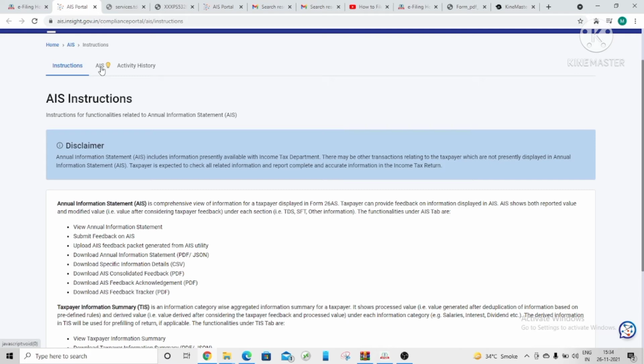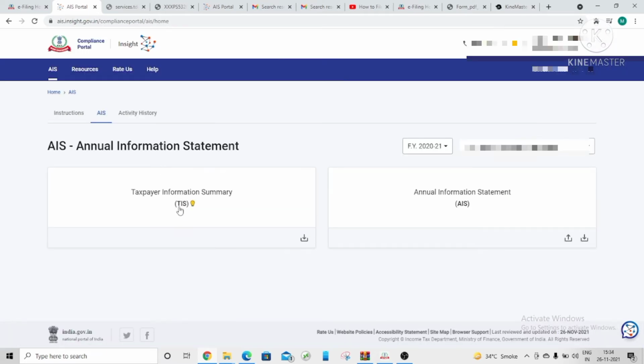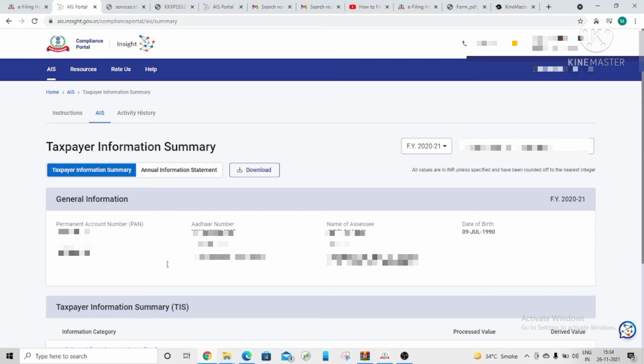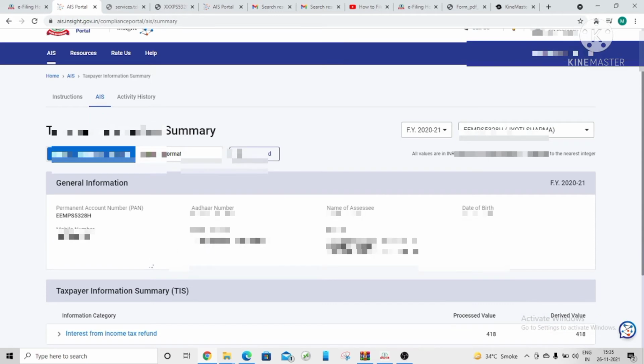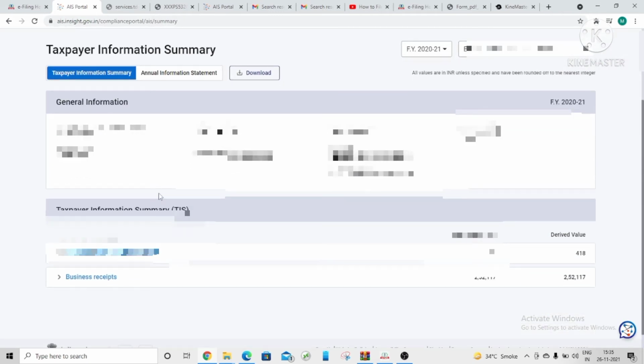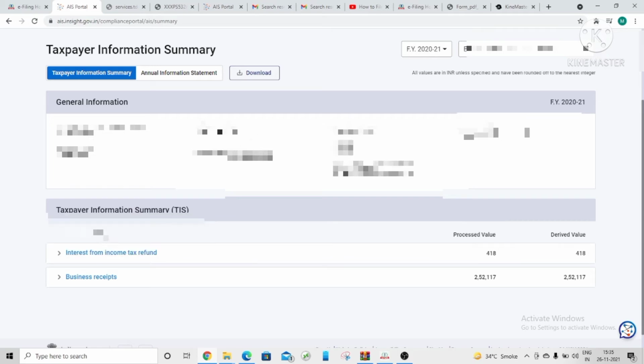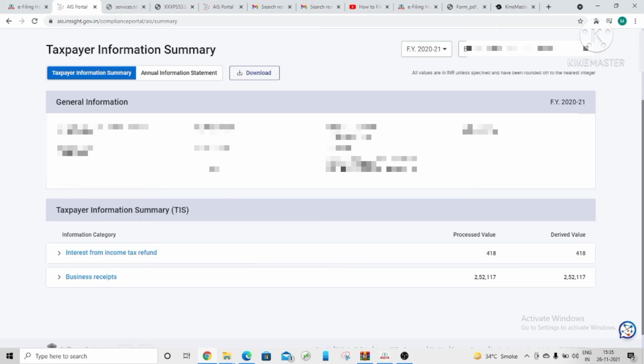You can see here AIS. So here first we will see the TIS. TIS, as I told you, is the general information of a taxpayer: PAN, Aadhaar, name, date of birth, mobile, email address and address. Here is the TIS information category. Yes guys, whatever differs between 26AS and AIS, those details are included here.